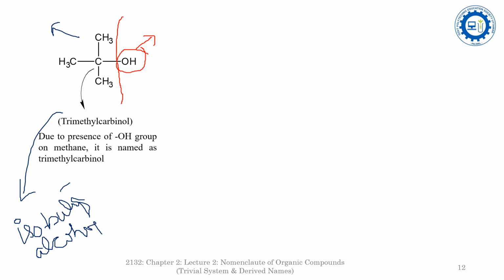In the derived name, I am using the red pen. In the derived name, it is alcohol, and the alcohol is attached to this carbon, and these three methyl groups are attached to this carbon. So that's why the lowest member is the one carbon, and it is the methyl group. So that's why it is trimethyl and the carbinol for the hydroxyl. It is trimethyl carbinol.